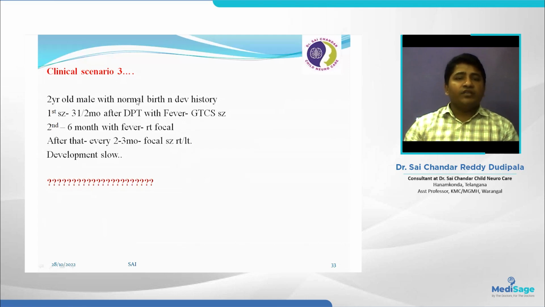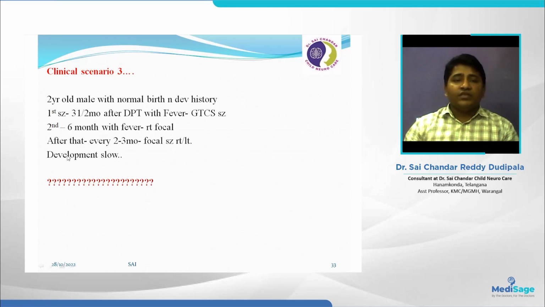This is the third scenario. A 2 years old male child with normal birth and developmental history. First episode of seizure was 3.5 months after vaccination. With the vaccination there was fever, and after that a seizure. That was at 3.5 months, GTCS type of seizure. Second episode at 6 months. And after that, every 2 to 3 months, focal seizures.